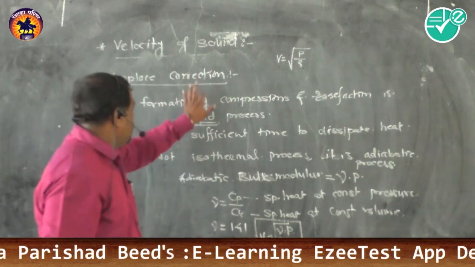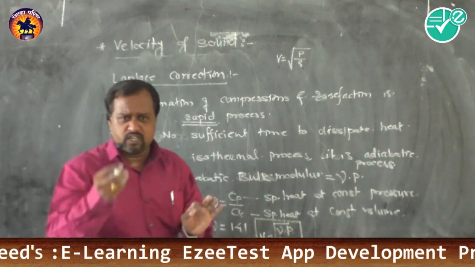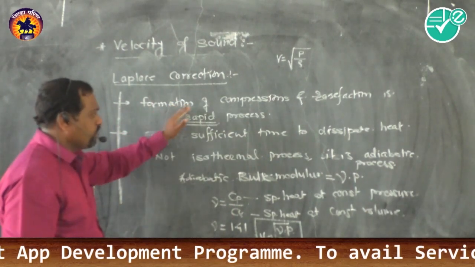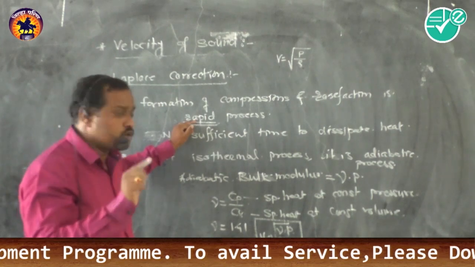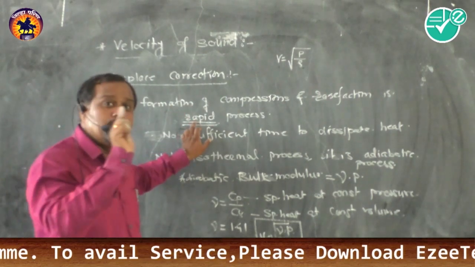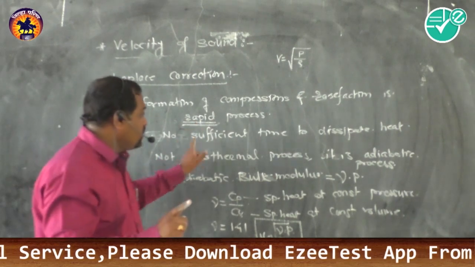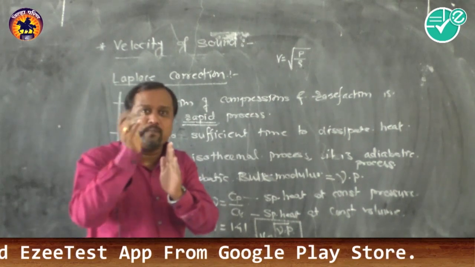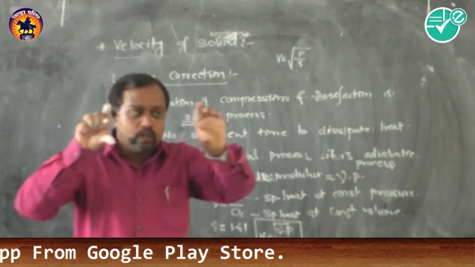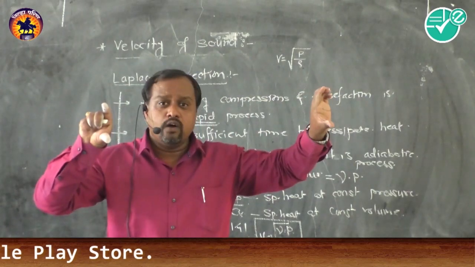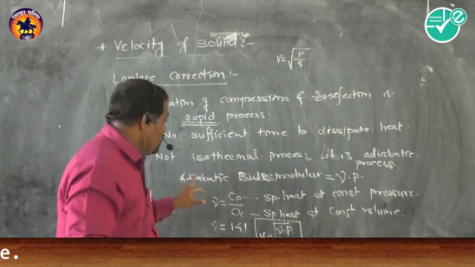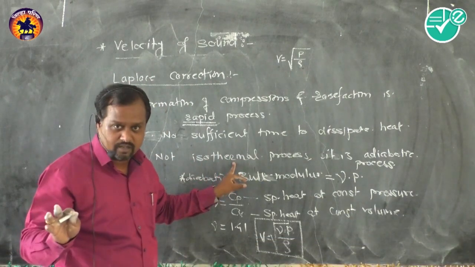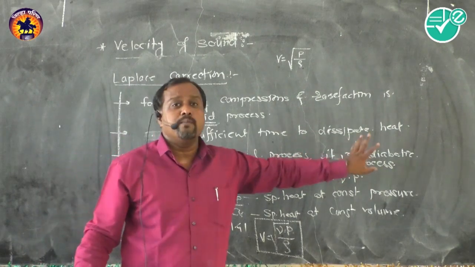So see here, this is the Laplace correction. I will repeat the Laplace correction in a fraction of a minute. This formation of compression and rarefaction, Newton said, is a very slow process. Laplace corrected that no, it is a rapid process. As it is a rapid process, there is no sufficient time to dissipate heat. That means heat is not transferred among the compressions and rarefactions. That means during the whole process of transfer of sound in the medium, the temperature is not constant. So it is not isothermal, it is an adiabatic process.